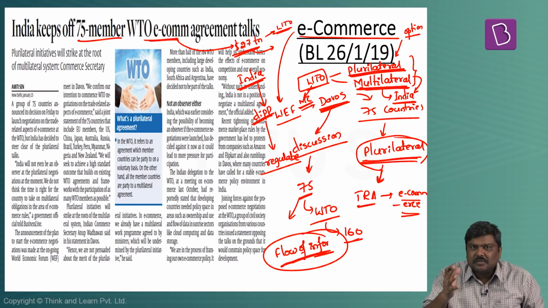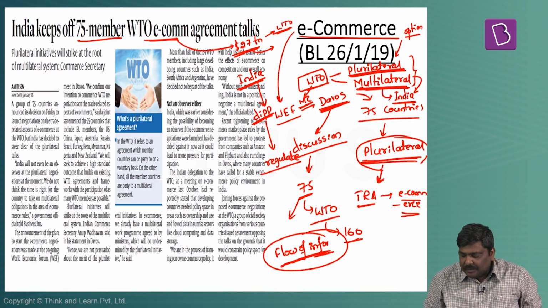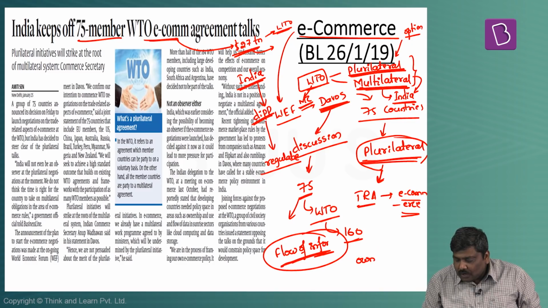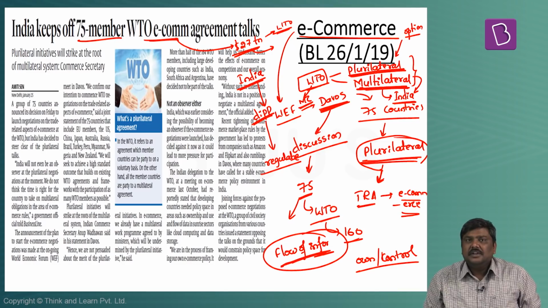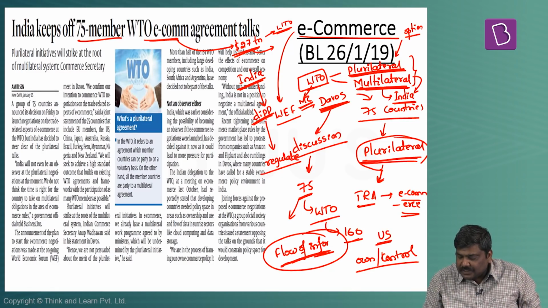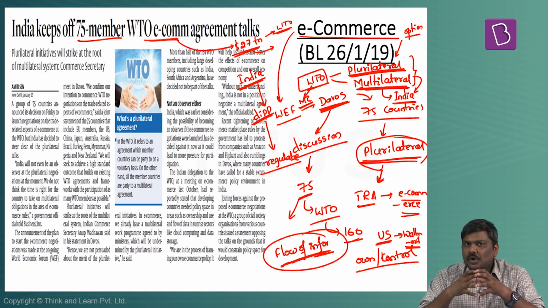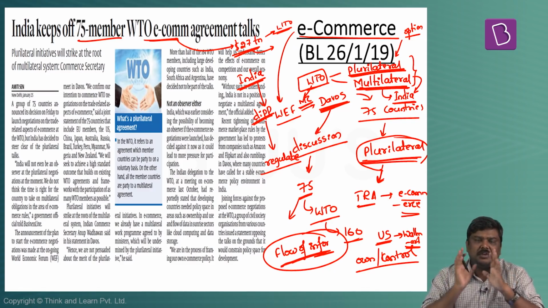The basic concept which has been said by various experts is that these particular companies want to own or have control over this particular flow of information, especially those companies which are located in US, such as Walmart. These companies want to control this flow of information and want to have a control over how they can use this information.